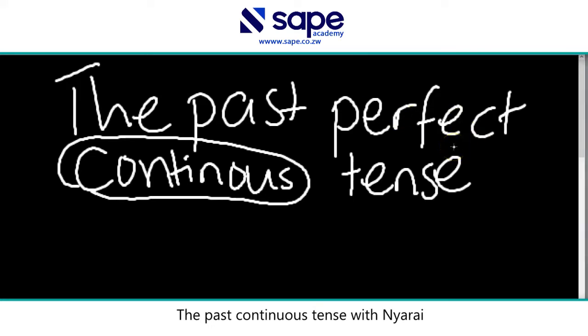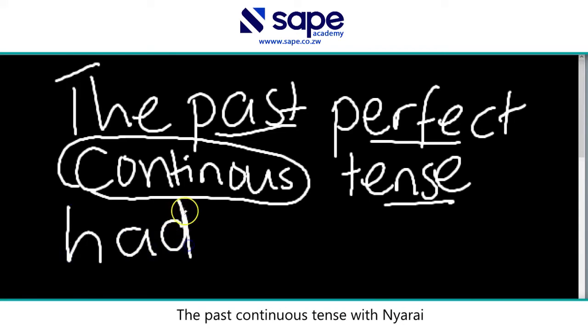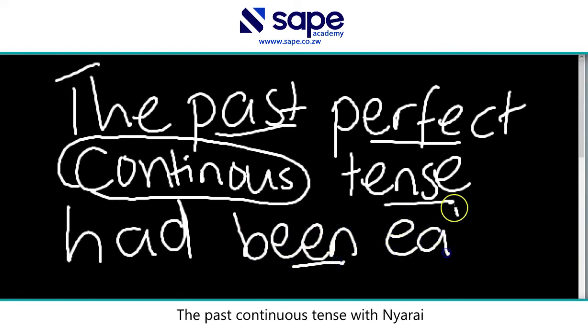So I'm just going to give you an example of the past perfect continuous tense. If you want to know more about the past perfect tense, just look for other previous videos where I explained how to construct the past perfect tense. So now we have the past perfect tense having had, been, eating.